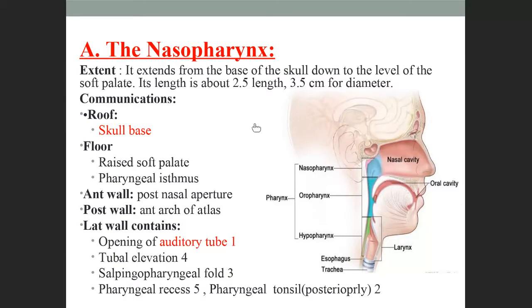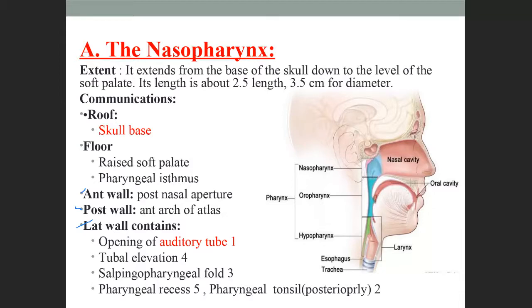It has a roof, floor, anterior wall, posterior wall and lateral wall. What is the roof? As same, the base of the skull. And the floor is this part, the raised soft palate. This is the soft palate and pharyngeal isthmus. These are the important things you should remember. In the practical also, we have discussed all these things. Here you should mention all the structures.